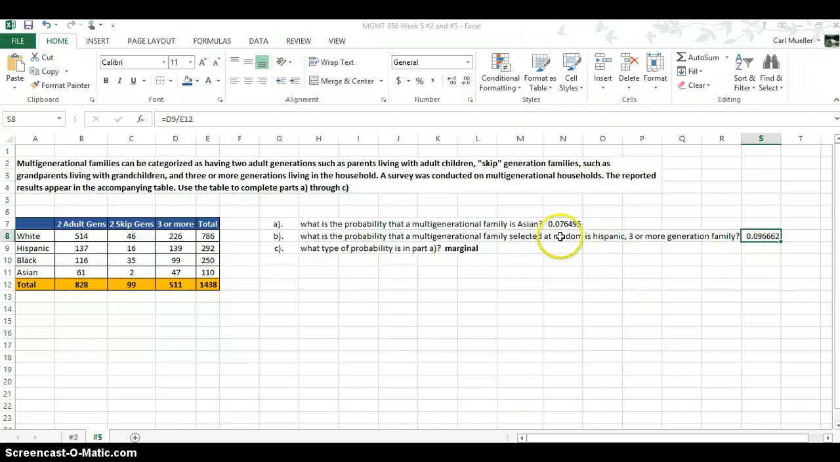So interestingly, there is a higher chance of these two conditions being met than the single condition of being Asian. So just interesting looking at data and probability. And what type of probability is in part A? Part A is a marginal probability. It's not joint because, as you can tell, there are no joint conditions.